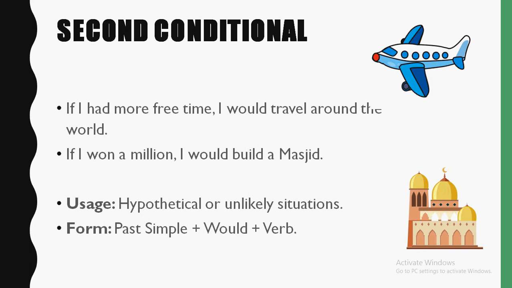If I won £1 million, so here won is the past simple, I would build a masjid. So I would plus the verb build. This is how we form the second conditional.